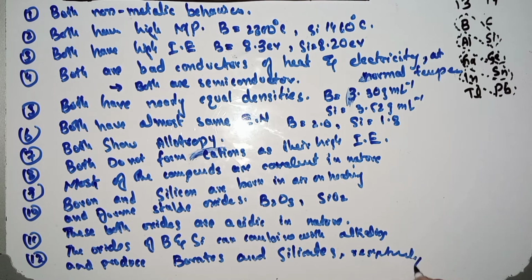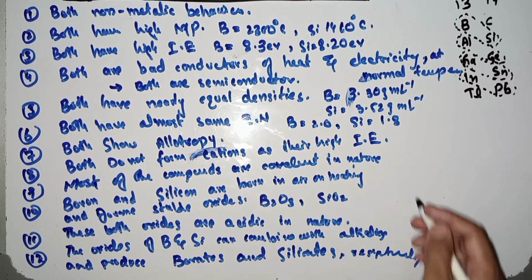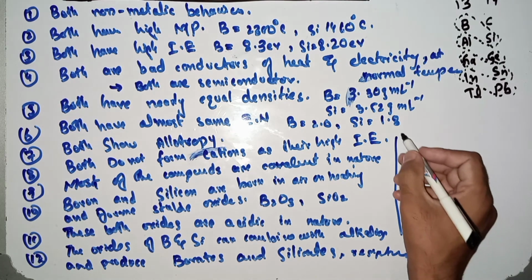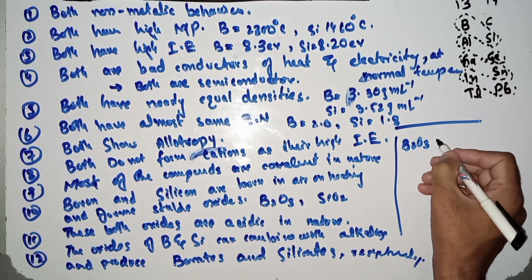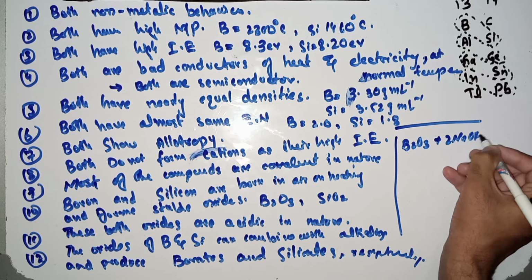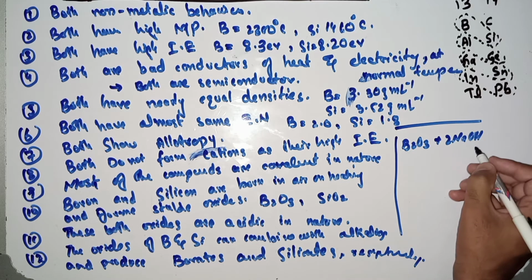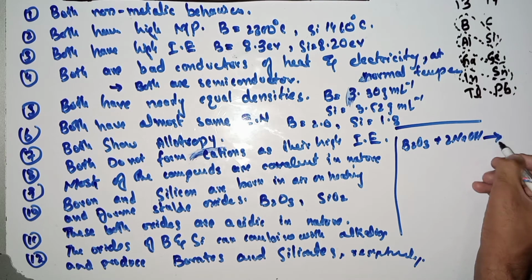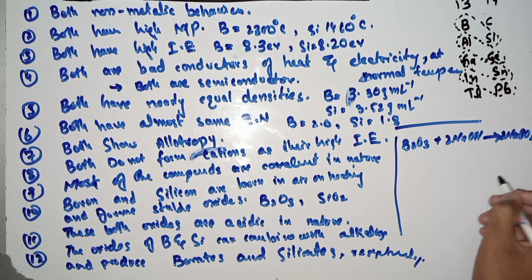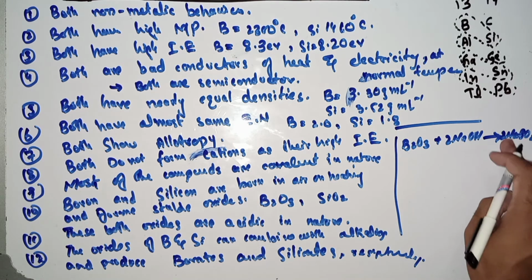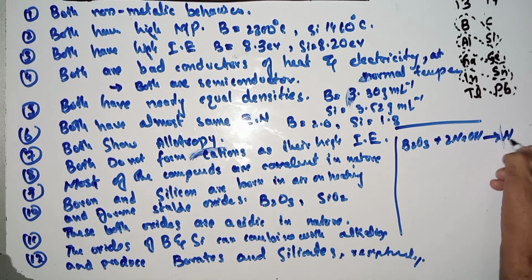For example, B2O3, the oxide of boron, when combined with sodium hydroxide, an alkali, since sodium belongs to the first group, produces 2NaBO2, the borate, plus H2O.